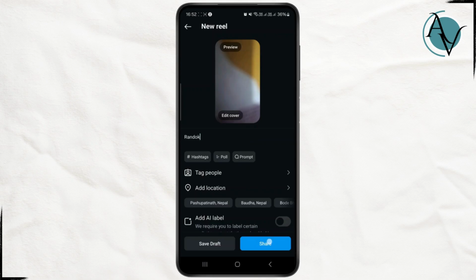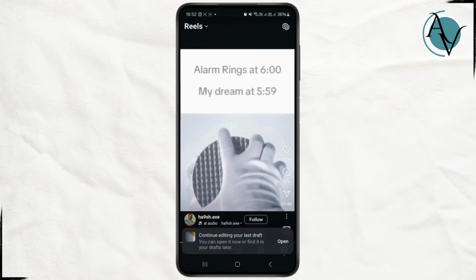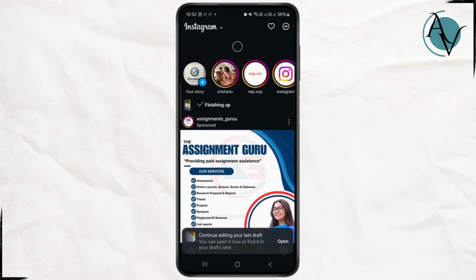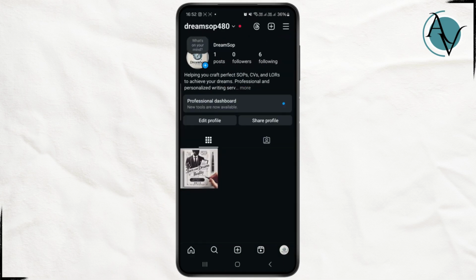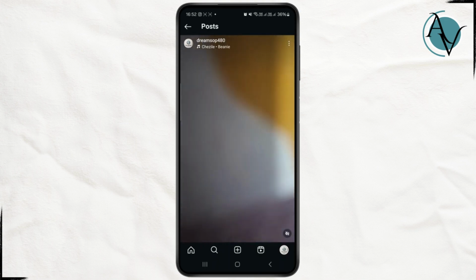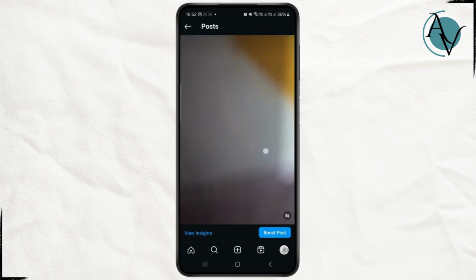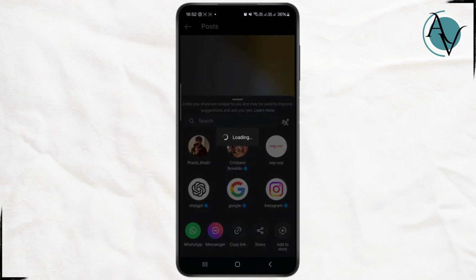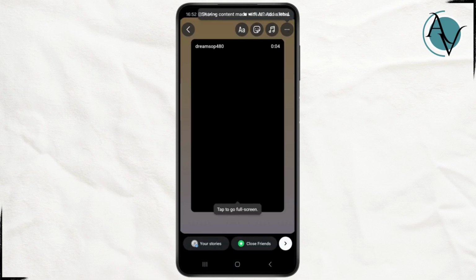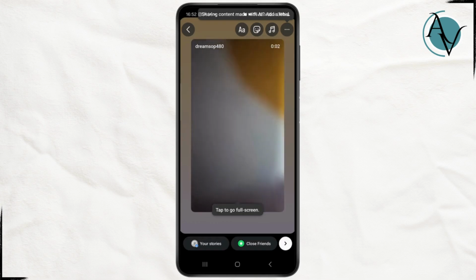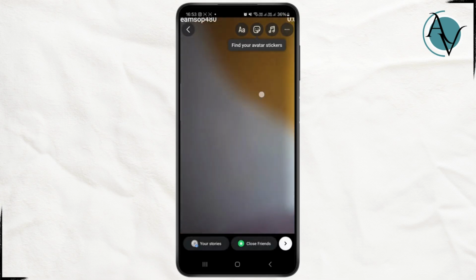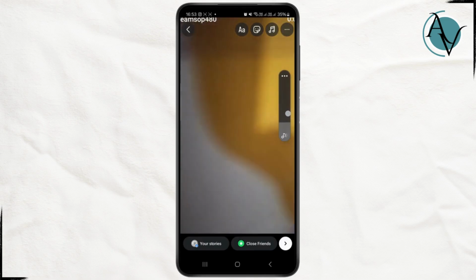Once you do that, simply click on share and wait for some time for it to finish. And once it gets finished, simply head over to your profile section, and from there simply click on the video, and there is a share icon, and just click on the add to story button. Once you do that, head over to your story section and you can just adjust it accordingly.